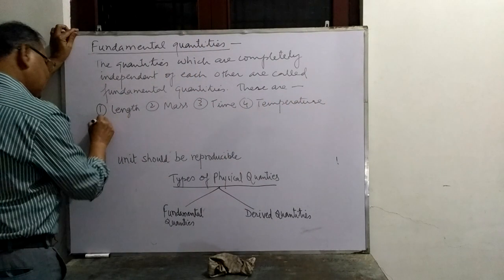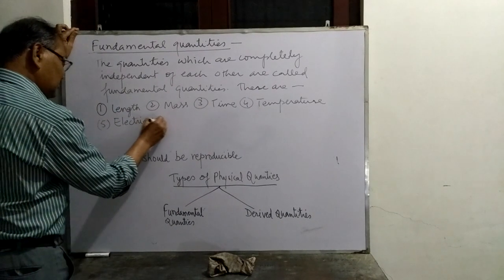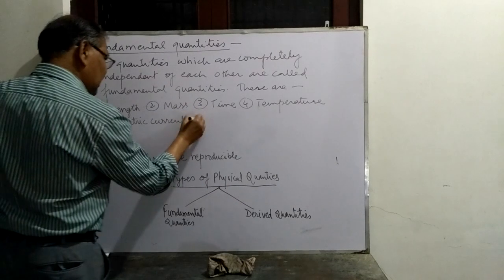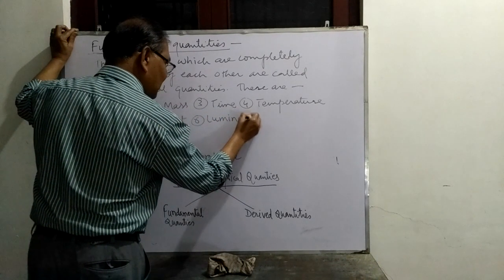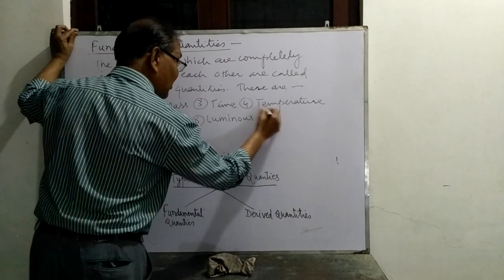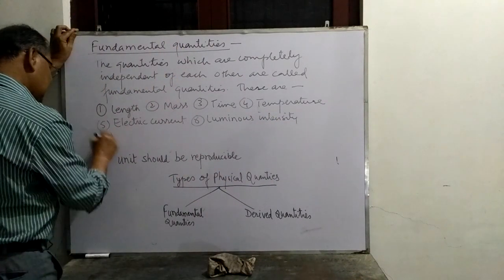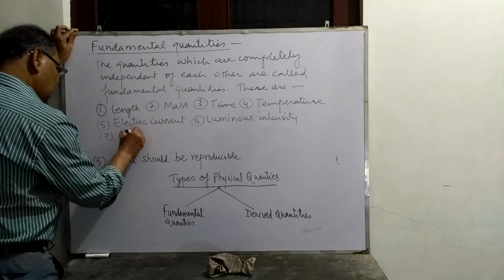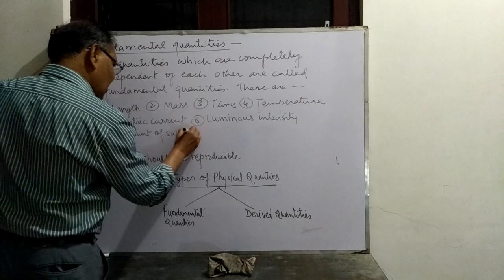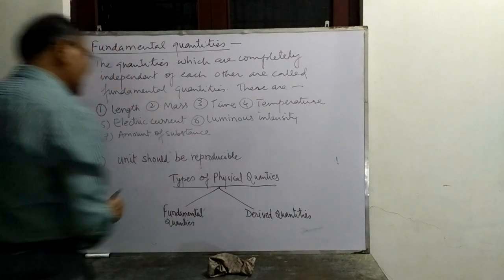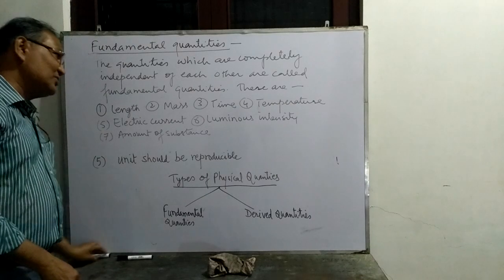Number 5, electric current. Number 6, luminous intensity. And number 7, amount of substance, or we can say quantity of matter. These are 7 fundamental quantities.